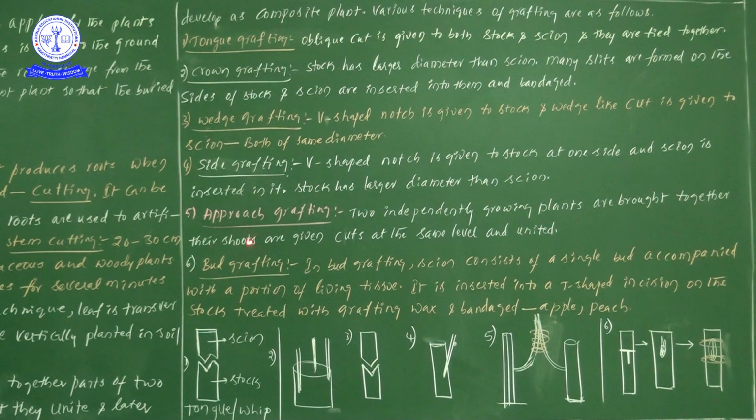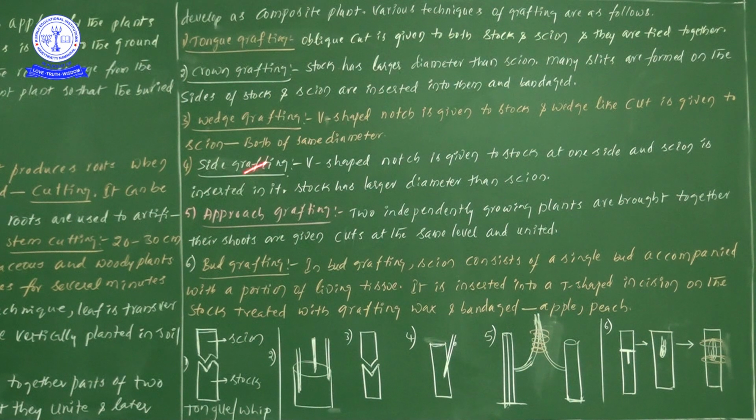Next one is approach grafting. So in approach grafting, what information are we taking? Approach means that both plants, or both plants' branches, we are taking together, and with a rope we are combining them together. That is the meaning of approach. Two independently growing plants are taken and brought together, and their shoots are given cuts at the same level and united.